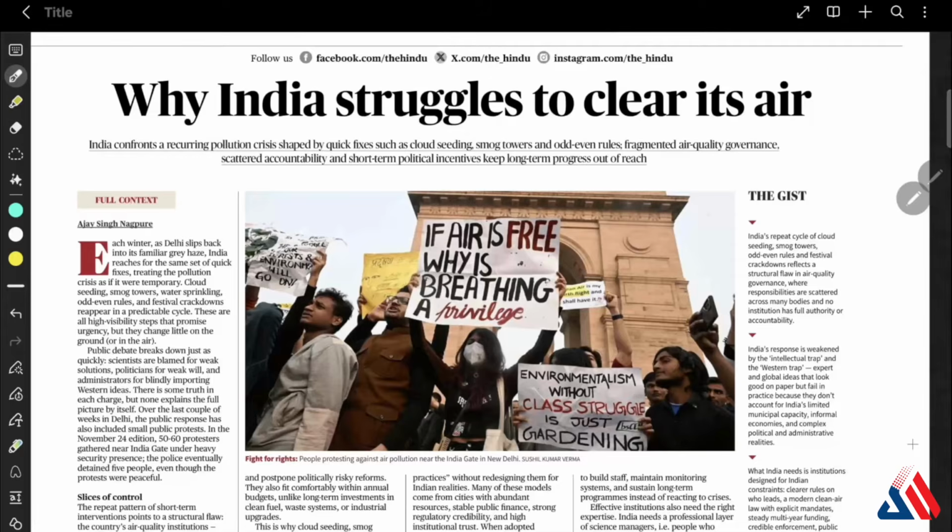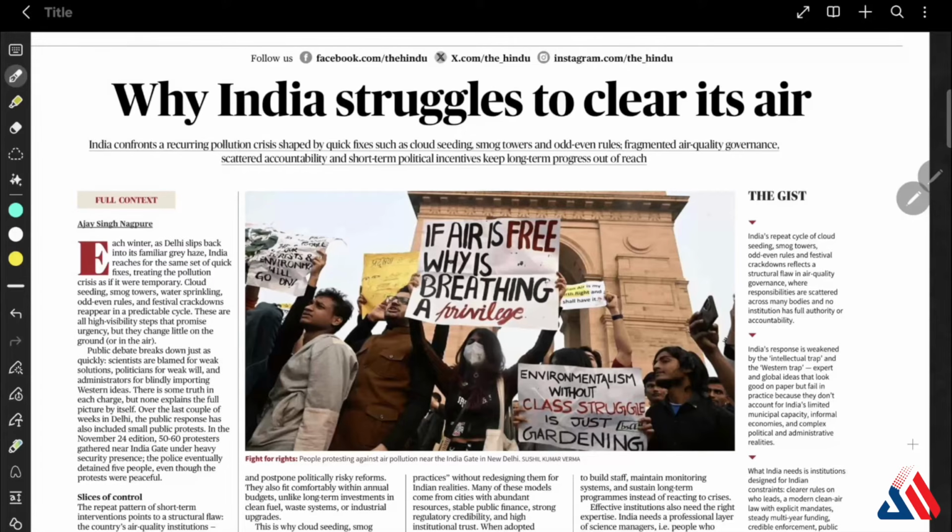We will look into this article, why India struggles to clear its air. Okay, the core problem is India faces a recurring winter pollution crisis because responses are short term, reactive, and they are not structural or long term. Now why is the governance failing here?